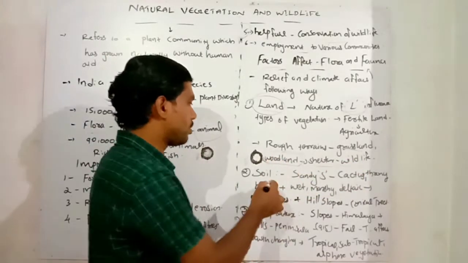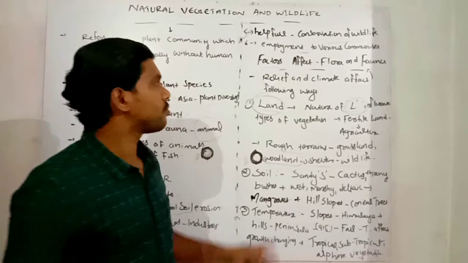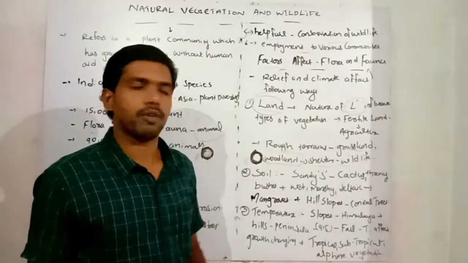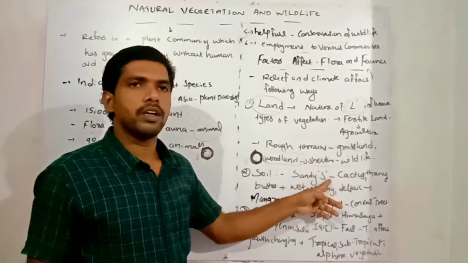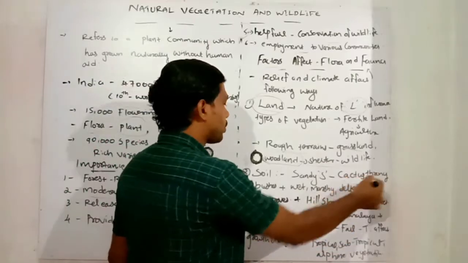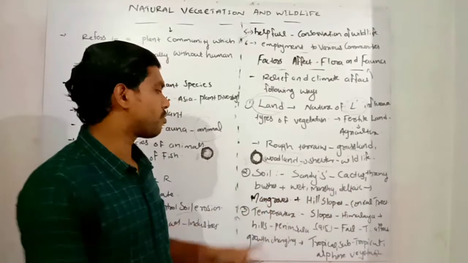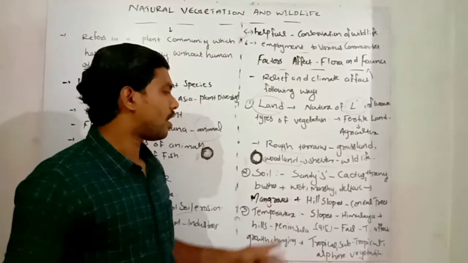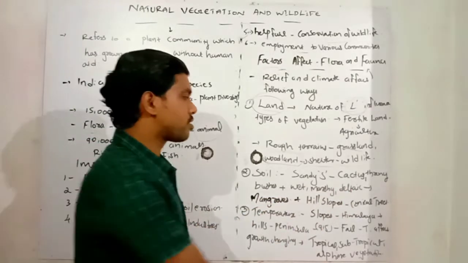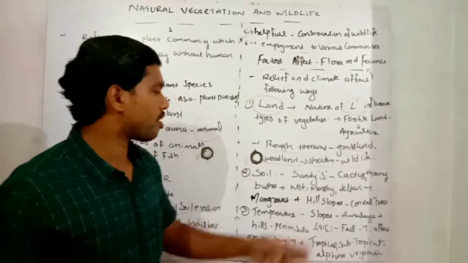The next one is called soil. Soil is one of the most important factors affecting the flora and fauna. Here the sandy soil is very famous for cactus and thorny bushes. And wet and marshy land and deltaic region is famous for mangrove trees and other areas. And hill slopes are mainly famous for conical trees.